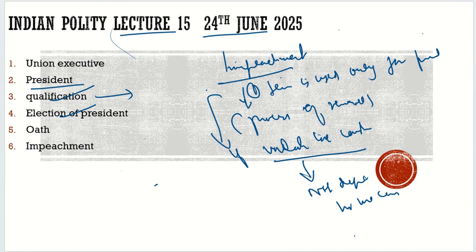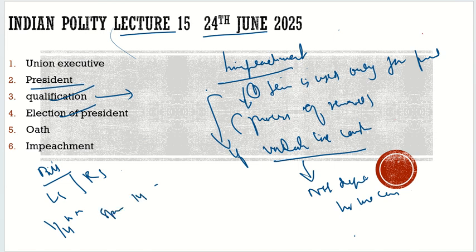Now the process of the impeachment is given to us, so let's try to understand the process of impeachment. First, this impeachment process can be initiated in either Lok Sabha as well as Rajya Sabha. So it can be initiated in both the houses. Suppose it is introduced in the Lok Sabha, this bill should be supported by 1/4 of the members. 1/4 of the members will write to the speaker.